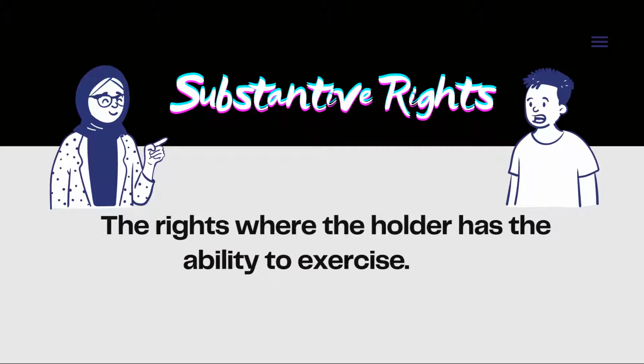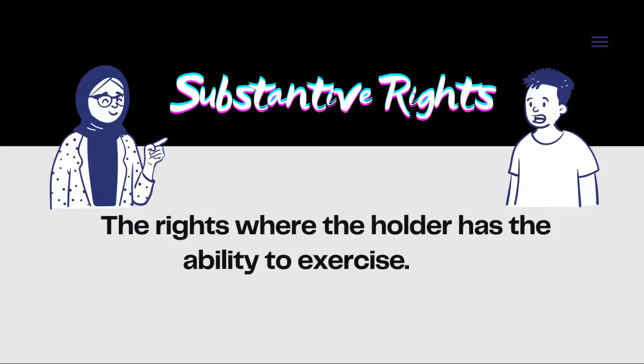We have substantive rights. These are rights where the holder has the ability to exercise. So in assessing whether it has power, an entity considers only substantive rights relating to another entity, held by the entity and by others. For a right to be substantive, the holder must have the practical ability to exercise that right.